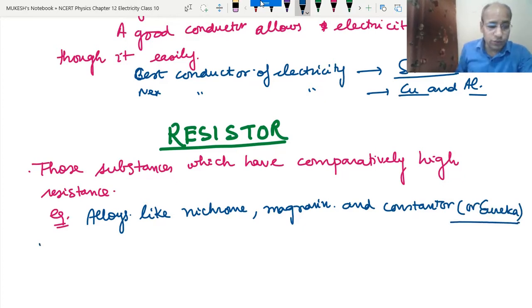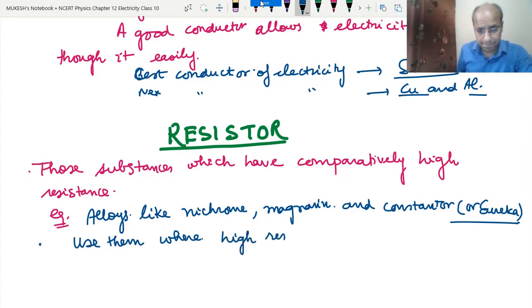And where do we use them? So we use resistors where high resistance is required, like in heating elements.